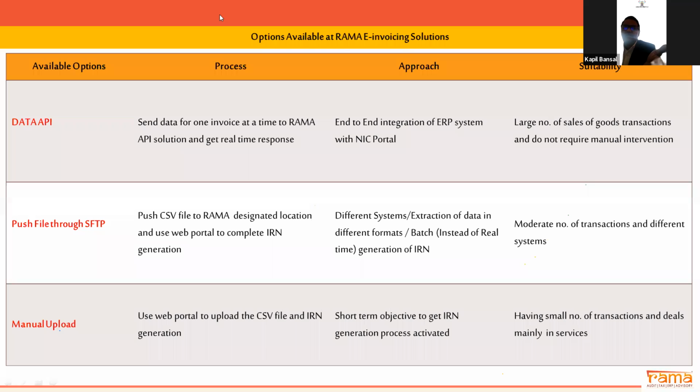Other than that, there is a manual upload, which Arifa already explained to you in detail, through which you can upload directly to the NIC portal. So these are the three different methods by which you can connect or configure your ERP system to help you in generating e-invoicing without really getting onto the portal and doing it manually on the NIC portal. If any questions are there, we can take them at the end of the session.